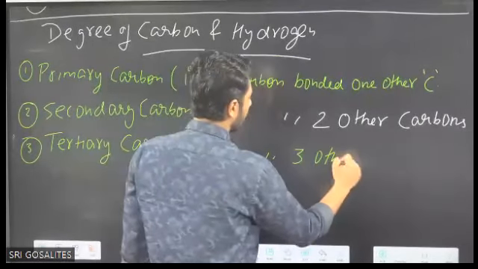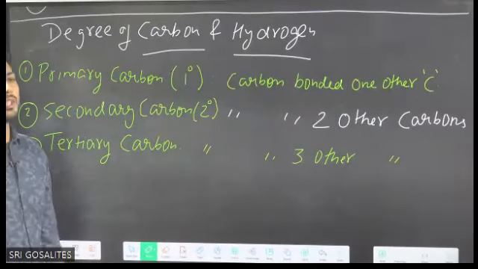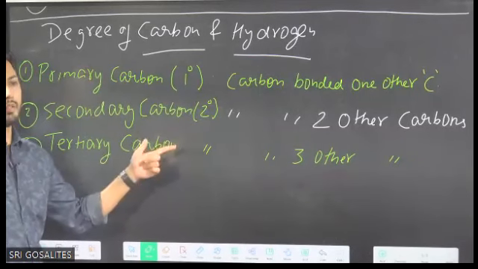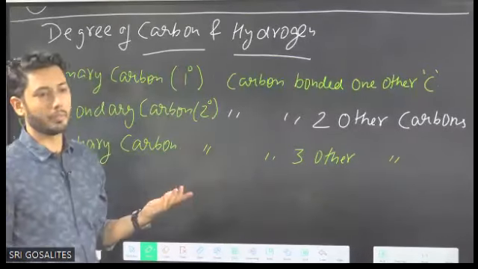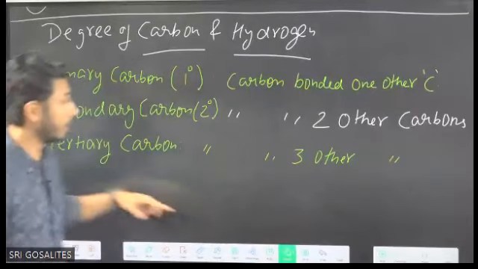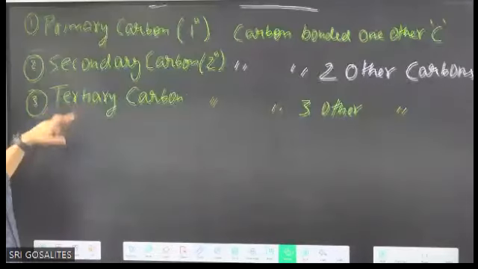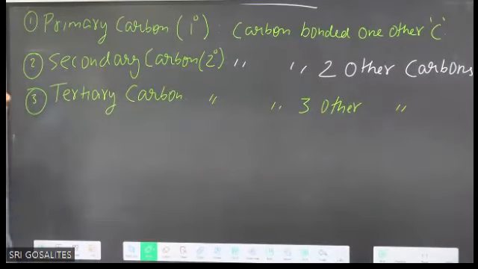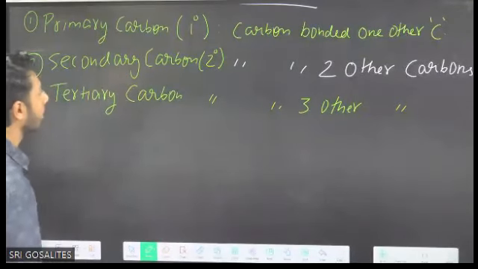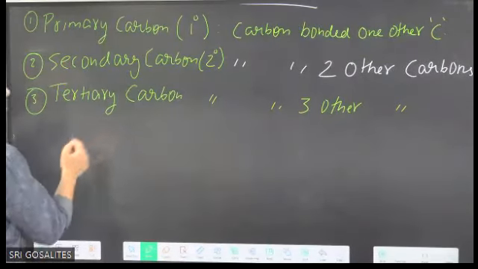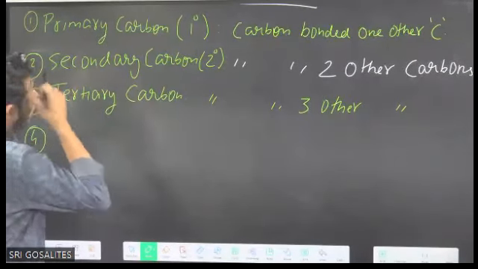These all terms we are going to use in the nomenclature. So that time it will be easier for you to solve the question because basic part we have completed. Then you can easily relate. The students who have not joined might find difficulty, but you will get videos on the Sri Gosalites site, I think. You can watch them later on. Tertiary carbon means carbon bonded to four other carbons. Sorry, tertiary means to three other carbons.